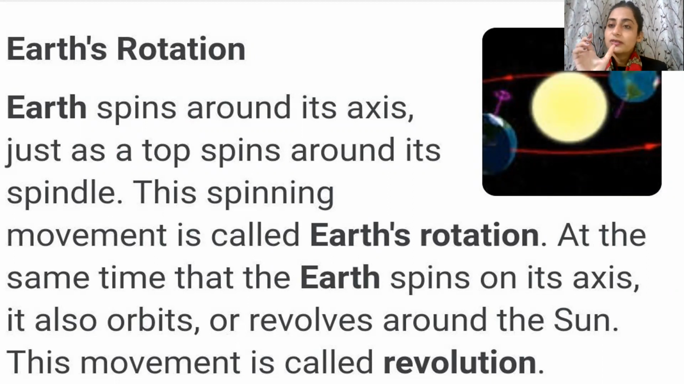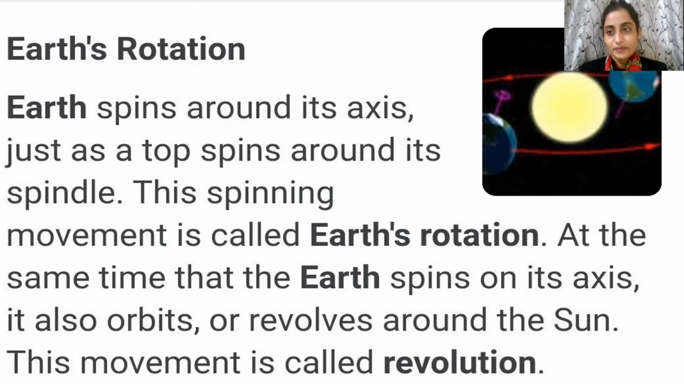Okay, so the same thing is with our planet Earth. It keeps on moving in its own place at its own axis. So this spinning movement, the way it moves round and round in its own place, is called Earth's rotation. So rotation is one thing.